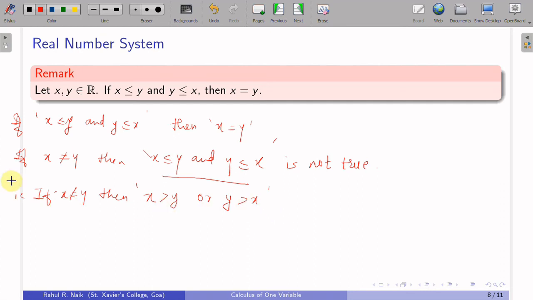So this is what you basically have to prove. That's your claim. I consider this a claim because I cannot prove it directly, so I will prove it in this way. If I assume that x is not equal to y, then this directly implies that either x is less than y or y is less than x, by the law of trichotomy.